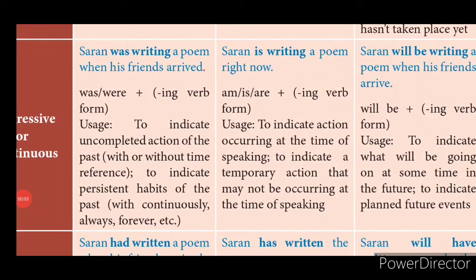So let us continue with the sentence. Sharan was writing a poem, but he still did not finish it. Okay, so earlier he had started writing the poem, and still now, up to the present, he has not completed it. To indicate that incomplete action of the past, you will use past continuous tense. Understood?